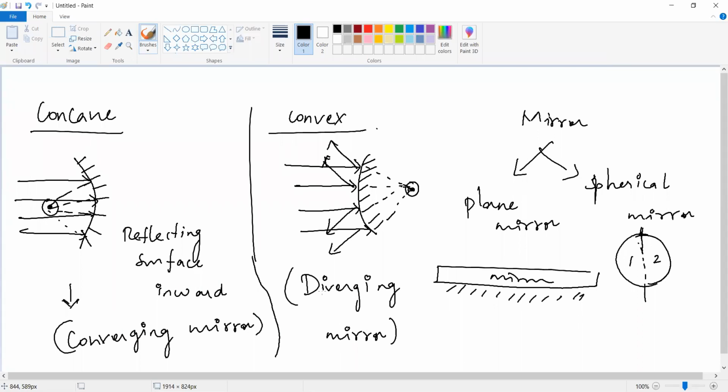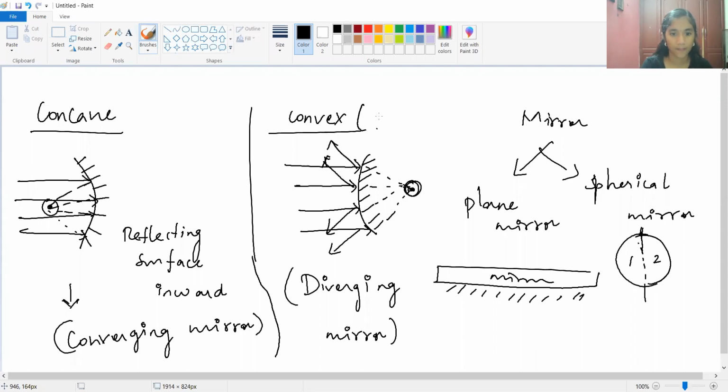So now I'm asking one question. In both of the mirrors, which will produce the virtual image? I already told you, where will a virtual image form? Inside, the back side of the mirror. Now look at these two mirrors, concave and convex. Where does the image form on the back side? Convex. I have put a dot here, see? The image forms here. So the image is formed back side in convex mirror.